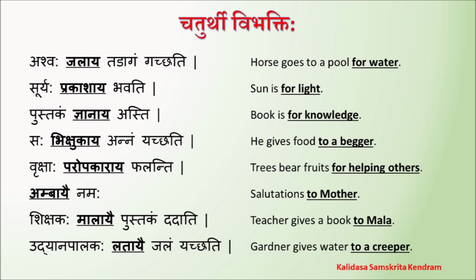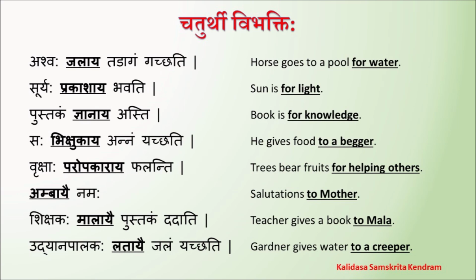Pustakam jnanaya asti. Pustakam asti. Book is there. Jnanaya for knowledge. Book is for knowledge. Saha bhikshukaya annam yachati. Saha, he, yachati, gives. Annam, food. Bhikshukaya, for a beggar.